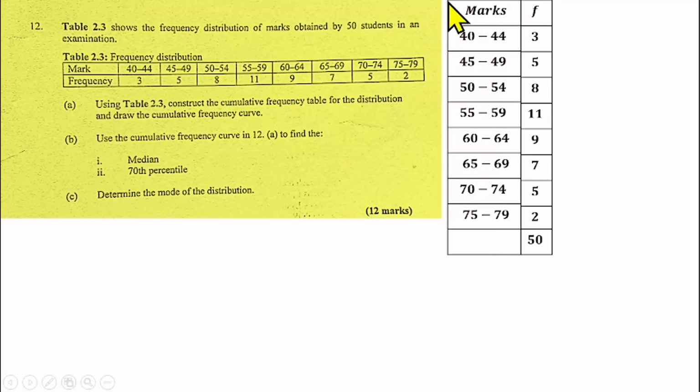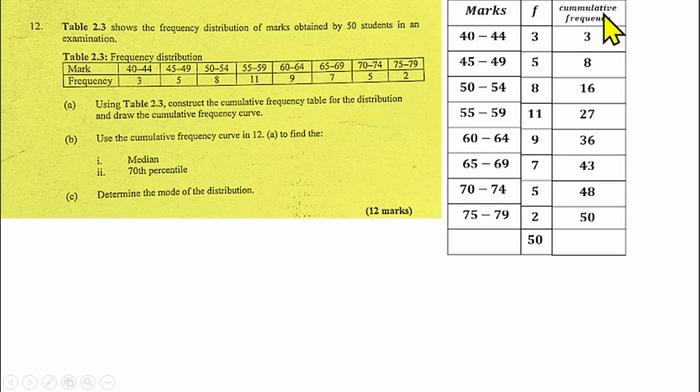The question is, what do I add to a frequency table to get a cumulative frequency table? I will need to add cumulative frequency and upper class boundary.